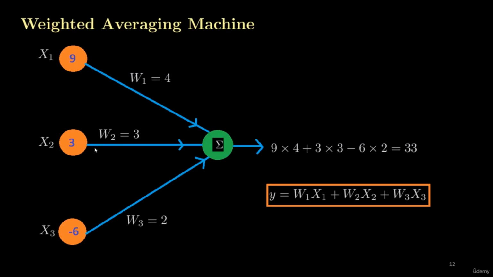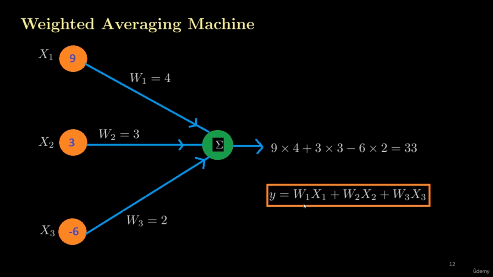Similarly, we get W2 X2 from this branch, and from the third input branch we get W3 X3, and it will reach this central perceptron. Now this perceptron is performing addition. So the equation is W1 X1, which is coming from this branch, plus W2 X2, plus W3 X3, and here is the addition. So this is the output of this neuron.